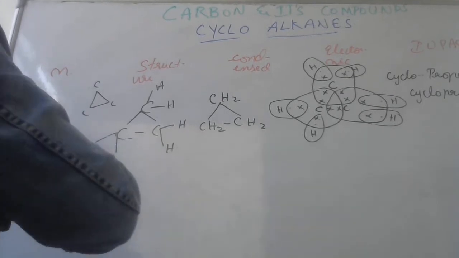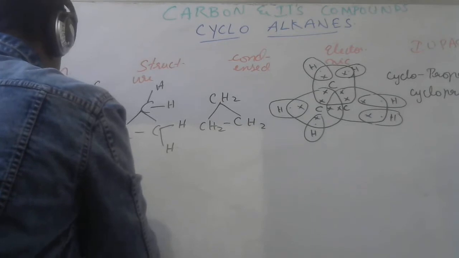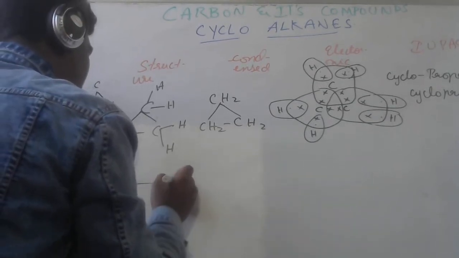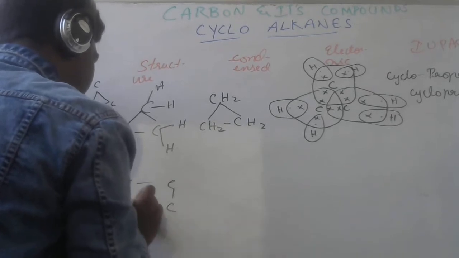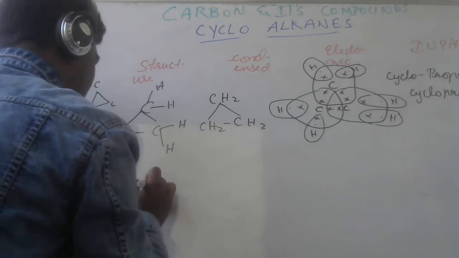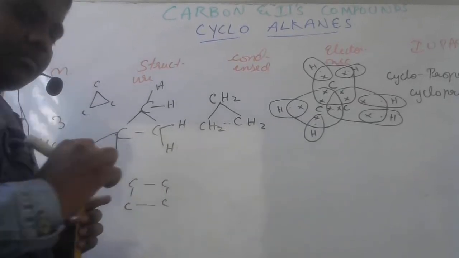Now if N is 4, then the arrangement should be in a rectangle form, with 1 carbon atom at each vertex. So 1, 2, 3, 4 carbons. Done.